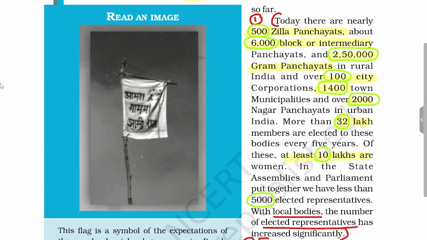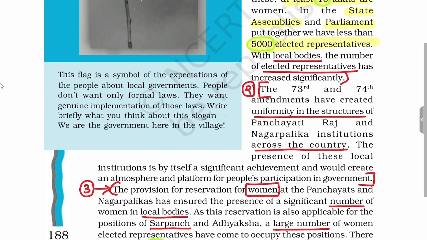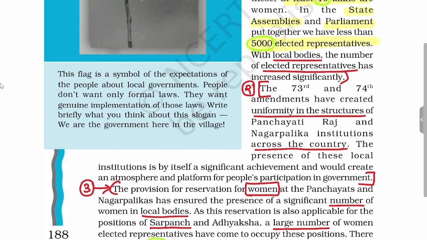If all this is put together, the elected members of the local government, the elected members of the state legislative assembly, and elected members of parliament, then this number comes close to a total of 5,000 elected representatives in India. So with local bodies, the number of elected representatives has significantly increased in India. This is one of the achievements of the 73rd and 74th Amendment Act.